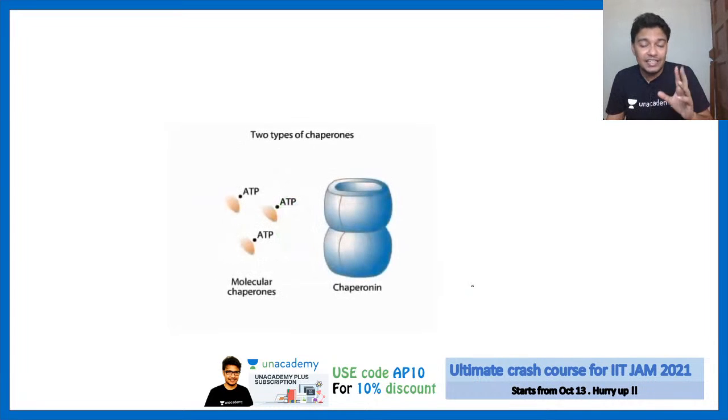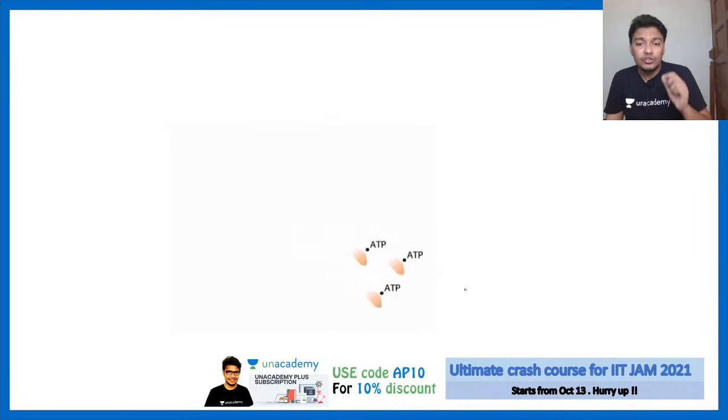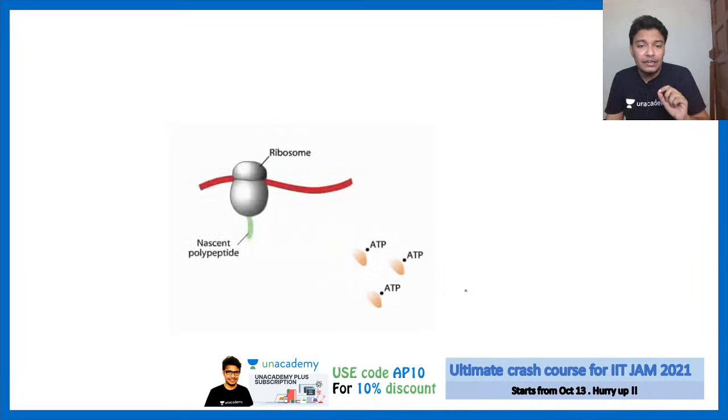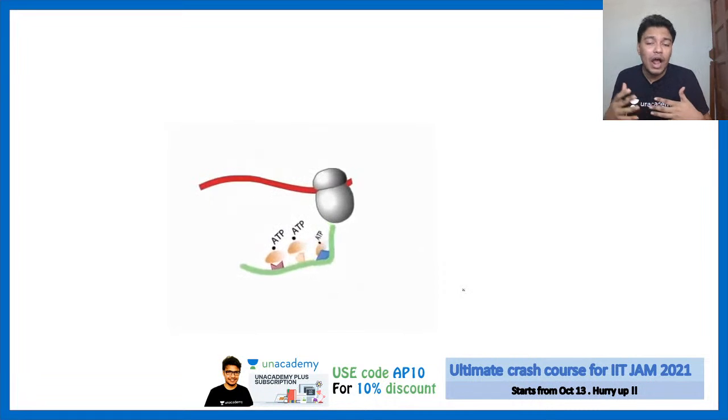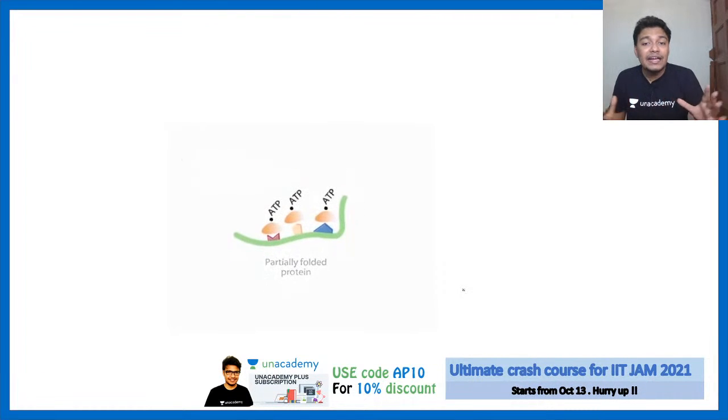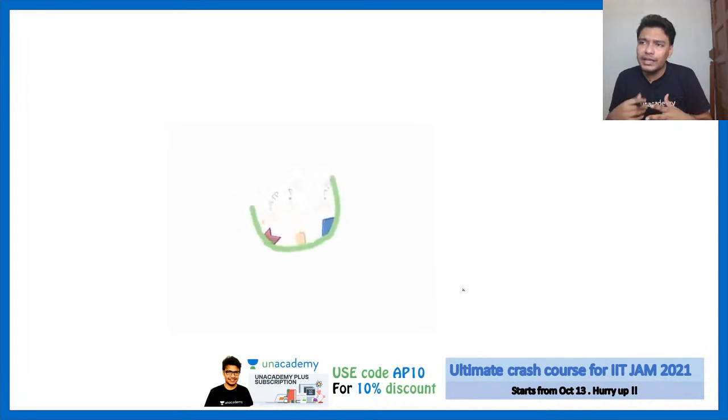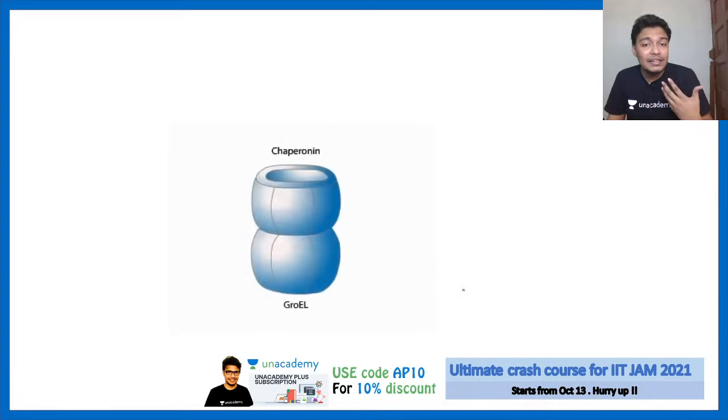Now what the chaperone does, chaperones are of two types. One is molecular chaperone or chaperoning. These are different in structure, and each does different functions. Chaperones work with the help of ATP hydrolysis, okay? After the protein is synthesized from the ribosome, this chaperone quickly binds to these hydrophobic parts or other parts of the protein and guides the folding. Instead of this folding happening in a stochastic fashion, they guide it. For example, you don't know a route and you are walking down it. It's first of all a very slow process, right? And if somebody guides you, it would be easier.